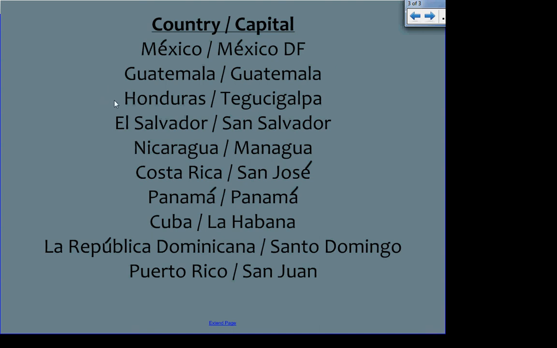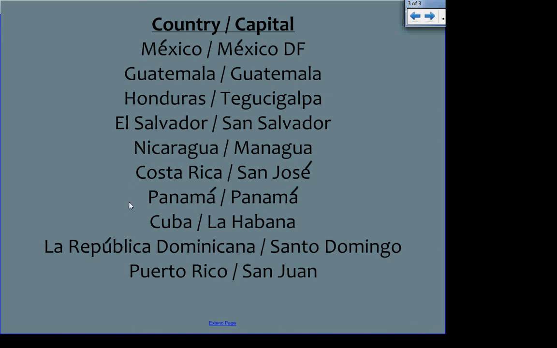We have the country Honduras. Its capital is Tegucigalpa. One more time, people like that word. Tegucigalpa. Next one, El Salvador. Its capital is San Salvador. Nicaragua. Its capital is Managua. Notice again, Nicaragua has the agua in the country name and also in the capital name, agua. Nicaragua, Managua. Alright. Costa Rica, its capital is San Jose.